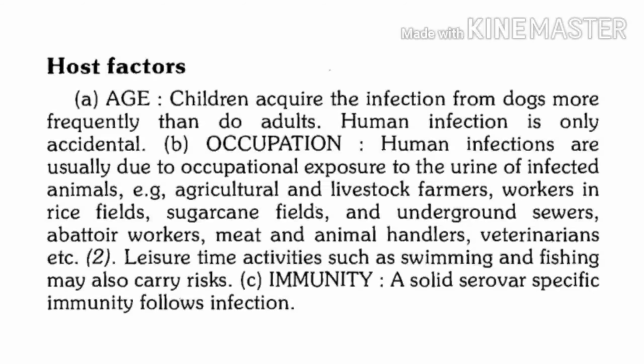It includes livestock farmers, dairy farmers, agricultural workers, specifically those working in rice fields or sugar cane fields. Then workers working in underground sewers, or those involved in cleaning of sewers. This is the group which has higher risk, as we know, in sewers we can find the Norway rat.